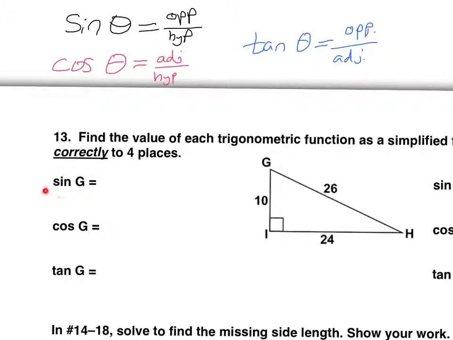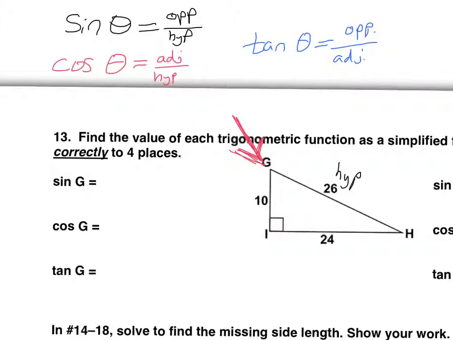So when we say sine G, what that's saying is, look at this from G's point of view. Imagine you are right here and you're looking at the triangle from G's point of view. The three parts of this triangle are going to be opposite, adjacent, and hypotenuse. So you might find it helpful to label them. Now the hypotenuse is always the side across from the right angle. So in this case, the hypotenuse is 26.